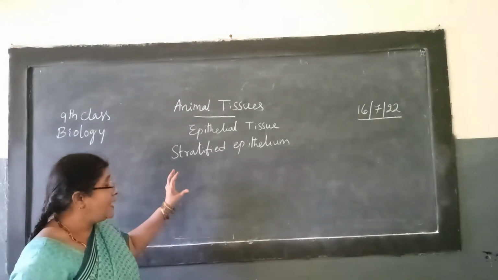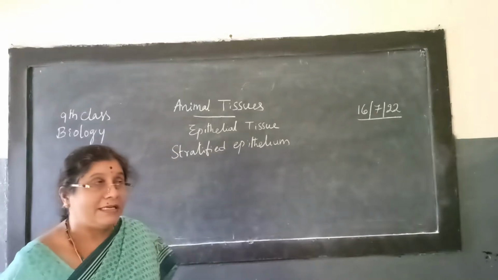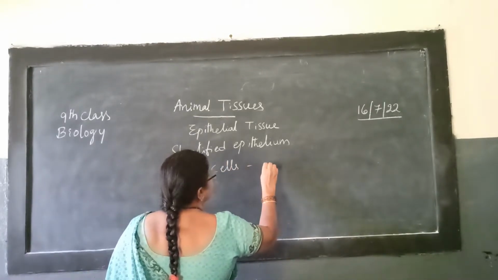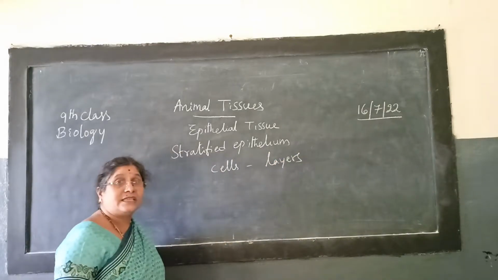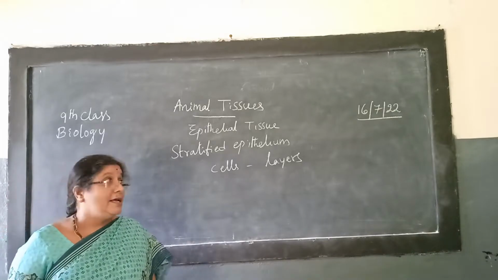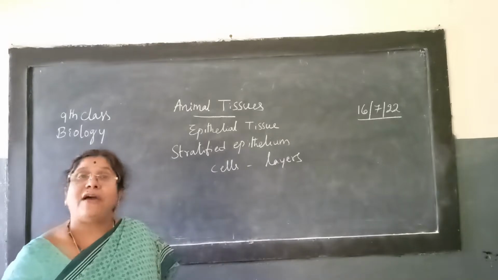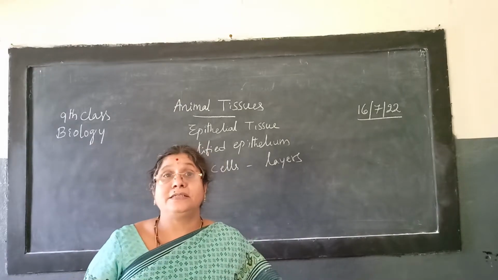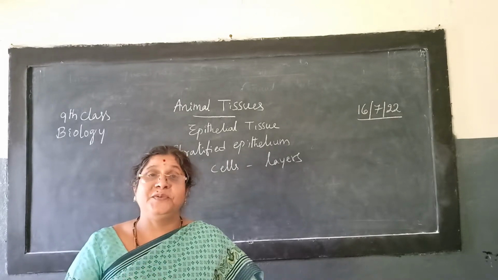When the epithelial cells are arranged in different layers, then they are called stratified squamous epithelium. So where do we observe different layers of epithelial cells? Yes, you are right, that is the skin.